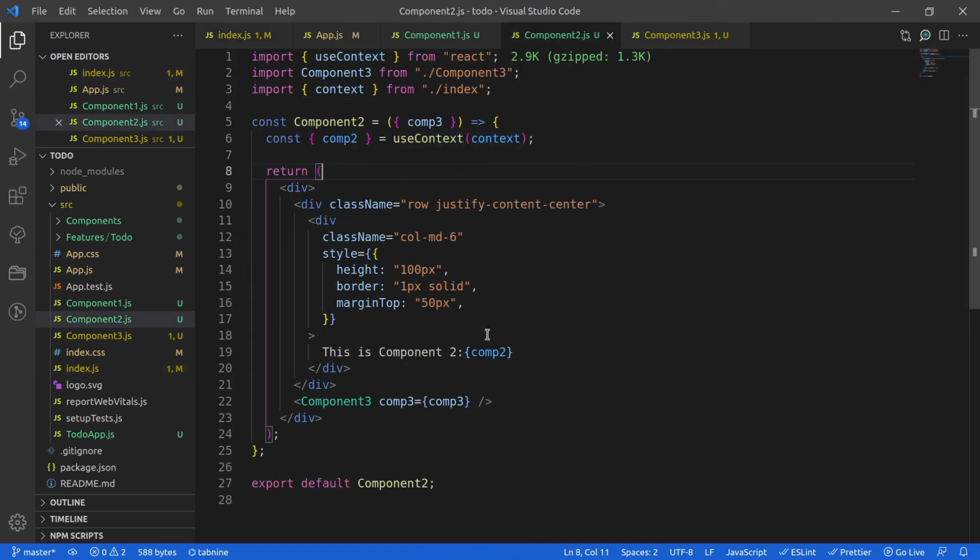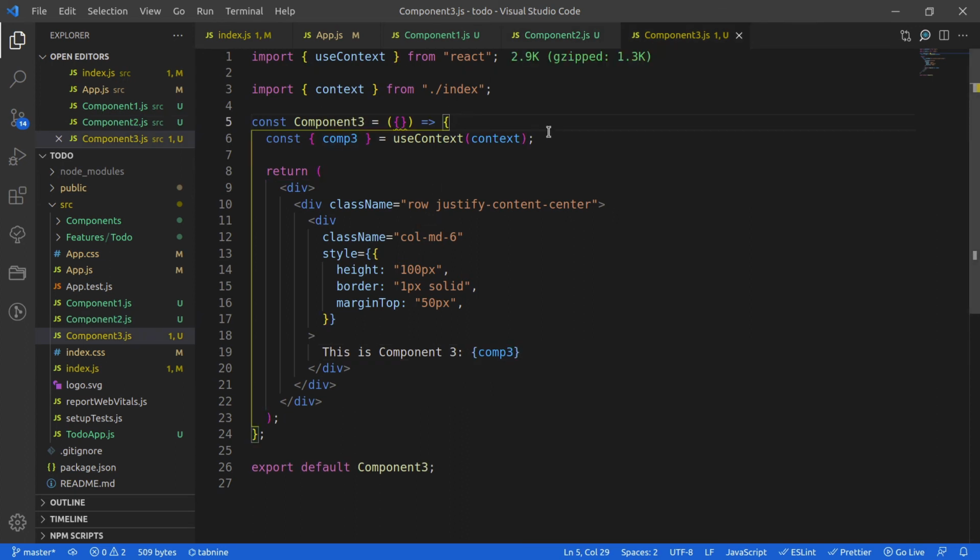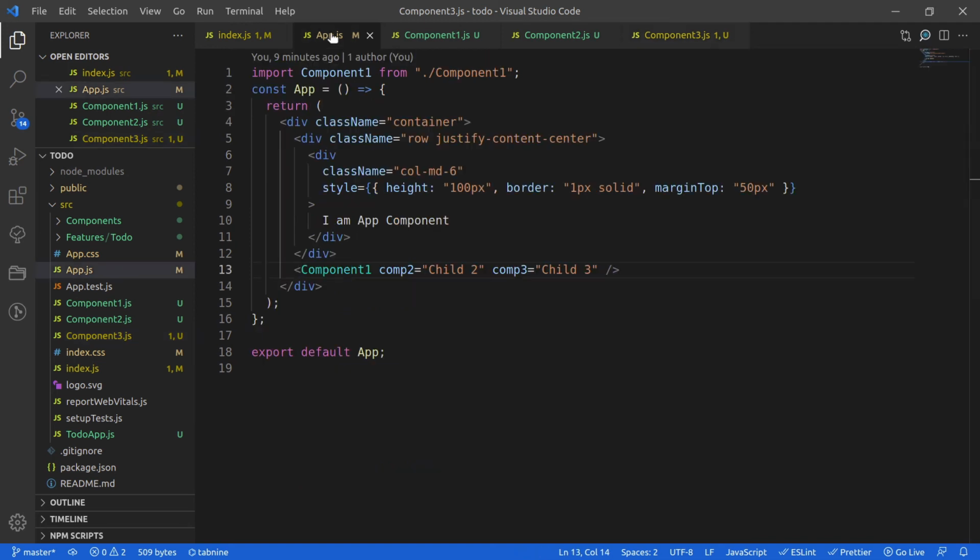And in this code, I'm using the useContext hook, and I'm passing the context reference for the provider, for my context. And then using the destructuring pattern, I am accessing the property that I actually want, and then I am showing the value over there. Similarly, I am using the same things, but here I am accessing the comp3.